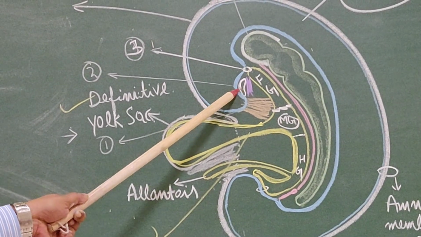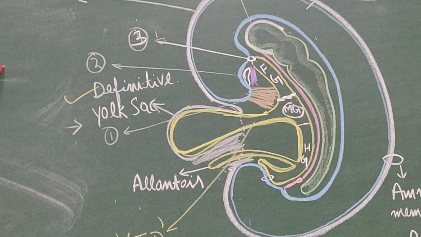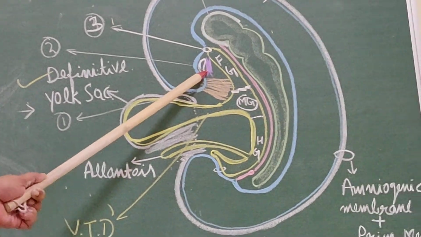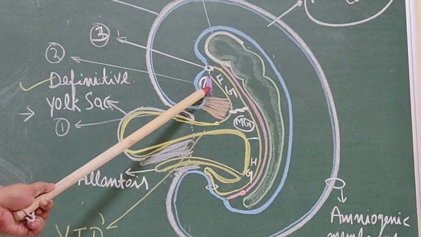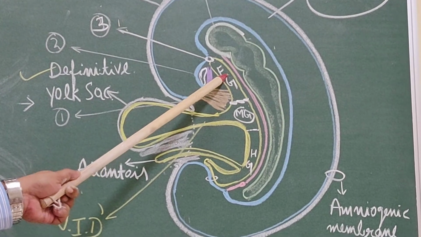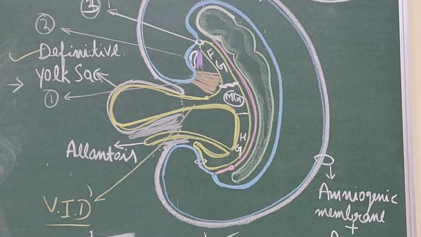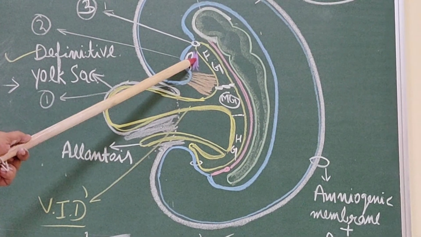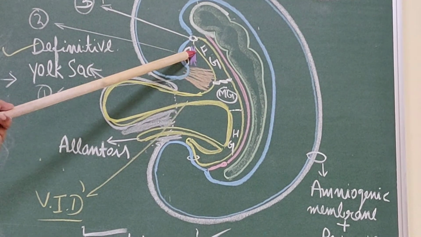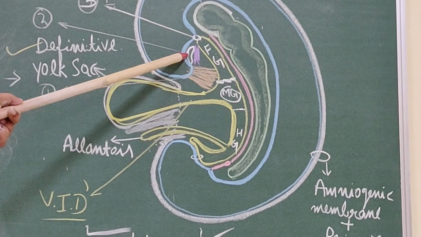Now this pericardial cavity is directed ventrally, while the cardiogenic area where the primitive heart will form is present between the cavity and the foregut. It means it is present between the foregut and the pericardial sac. What structure is separating? It is the cardiogenic area, and this is due to the folding. So it is the pericardial sac with the cardiogenic area that separates the foregut from the pericardial sac.